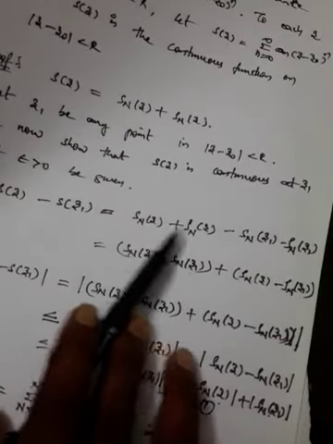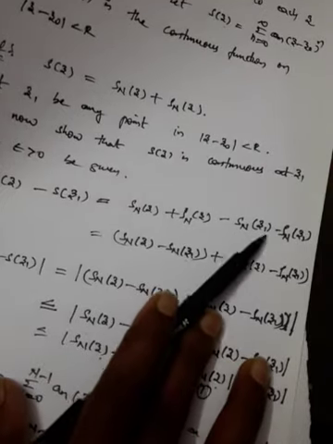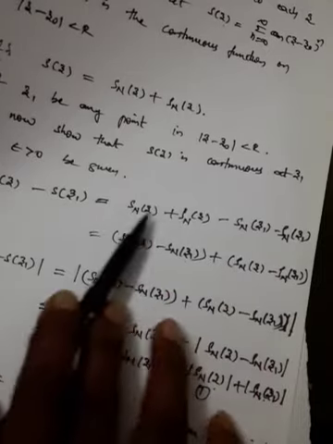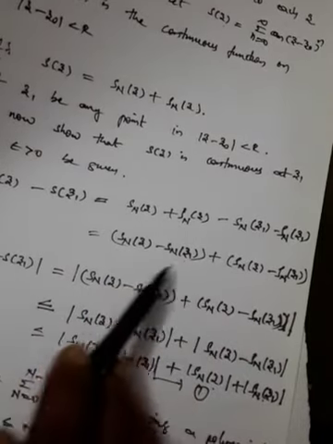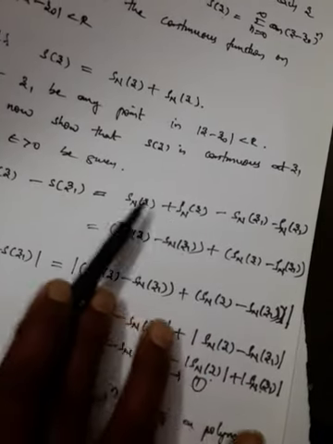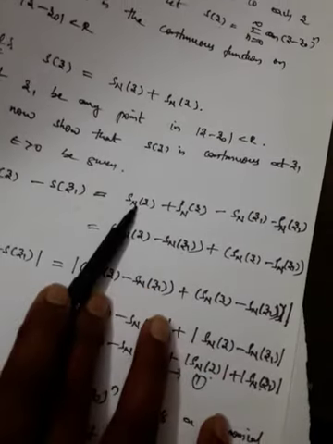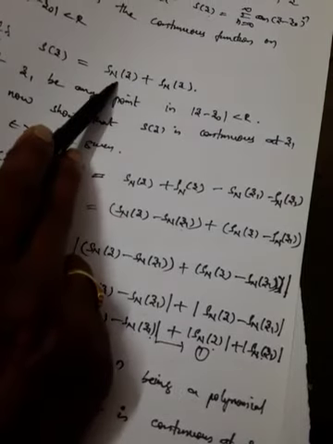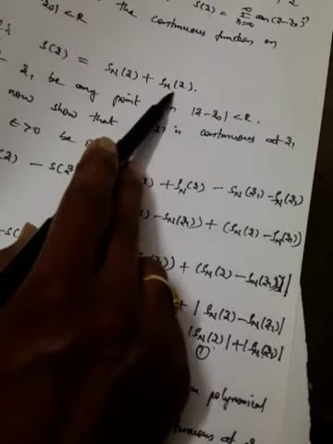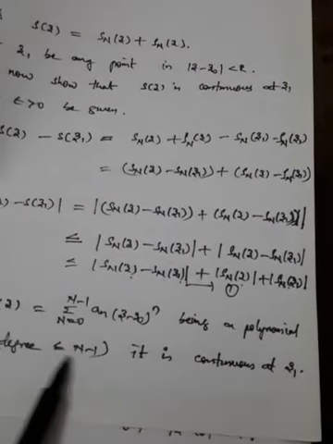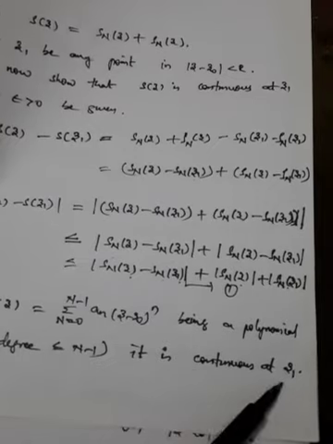One is Sn of z and rho n of z, and the other one is Sn of z1 minus rho n of z1, if you multiply the minus inside. We have taken the mod, and we got it in the form of like this, because Sn of z is nothing but up to n minus 1 terms, and rho n of z is from n to infinity. We have chosen it like this, being a polynomial, which is continuous at z1.